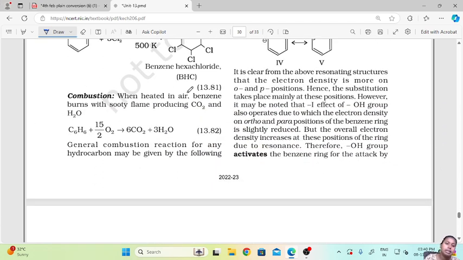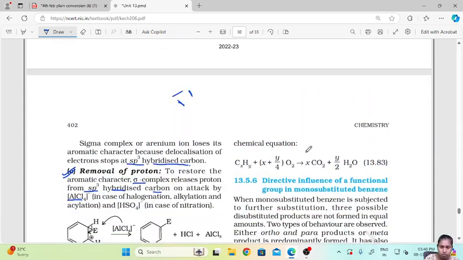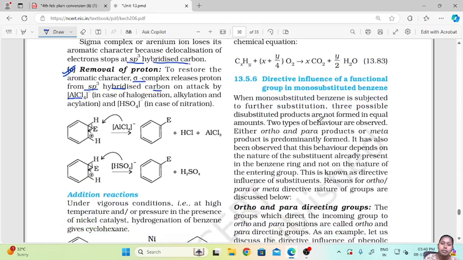The next is combustion. When heated in air, benzene burns with a sooty flame, producing CO2 and H2O. So C6H6 with oxygen forms carbon dioxide and water. Now, the general combustion reaction for any hydrocarbon may be given by the following chemical equation.